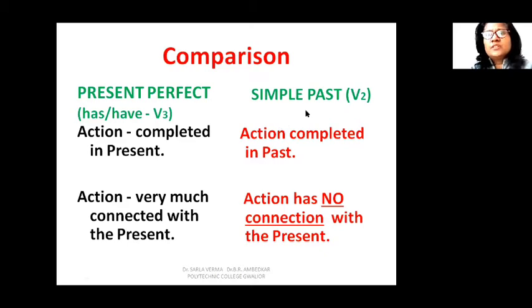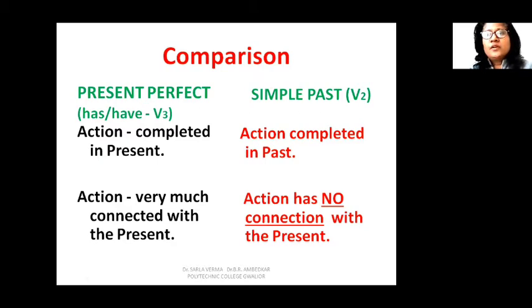Now, students often get confused because there is a very thin line of demarcation between the present perfect and simple past. Present perfect also means action complete, and simple past also means action happened in the past. Present perfect suggests that the action is complete, the action is finished, but in the present. And simple past shows no connection.